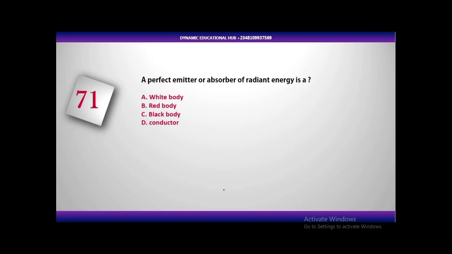So the next question, 71. A perfect emitter or absorber of radiant energy is: A, white body. B, red body. C, black body. D, conductor. I believe you all know this question. You know the answer. The answer is black body. Black body is a perfect emitter or absorber of radiant energy.